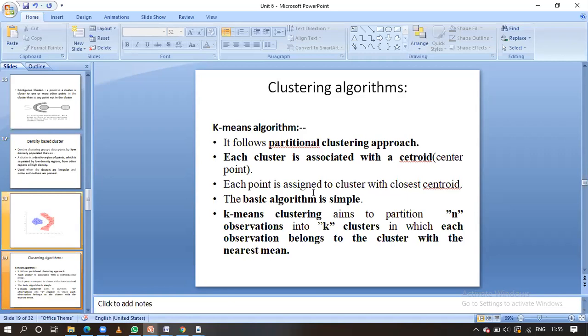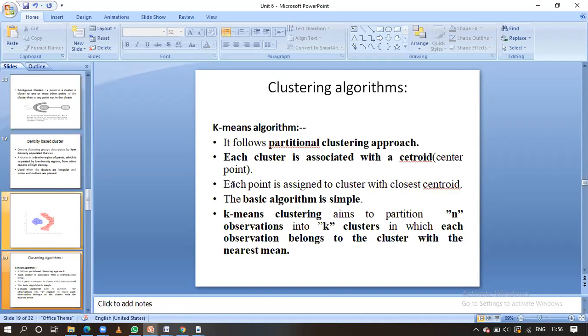Here, how are you going to form these clusters? Based on the closeness to the centroid, guys. Based on how close a point is to the centroid, we assign different data objects to one cluster. The principle we follow is that whichever points are closer to the centroid, we form those as a cluster. Moreover, this k-means algorithm is a basic algorithm, and we are going to explain how to follow it with one example, guys.